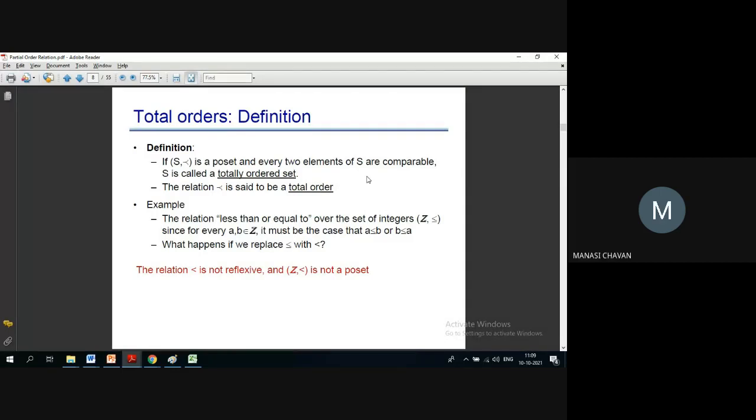If S comma partial order is a poset and every two elements of S are comparable. Every two elements means what? You take any two elements, any possible two elements. They are comparable. Then we say it is totally ordered.